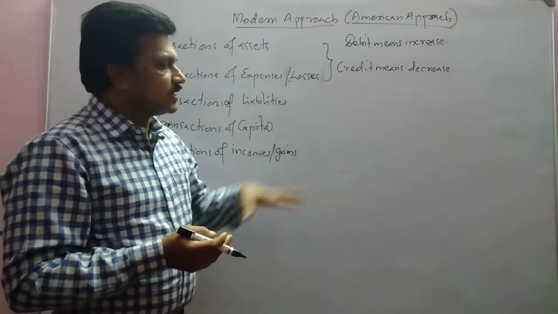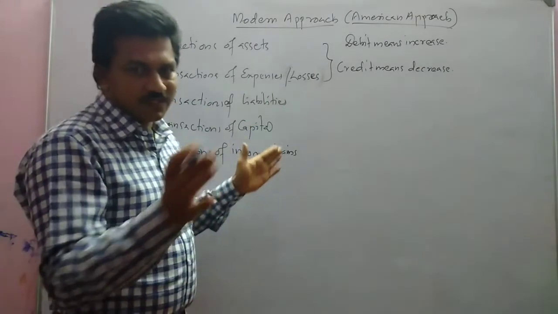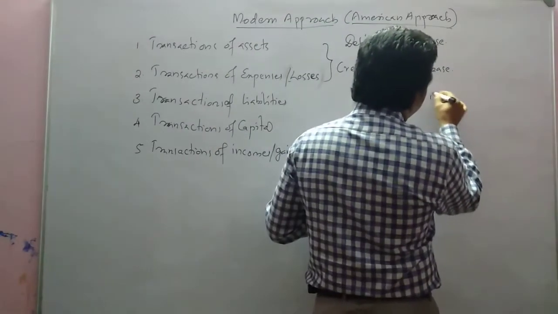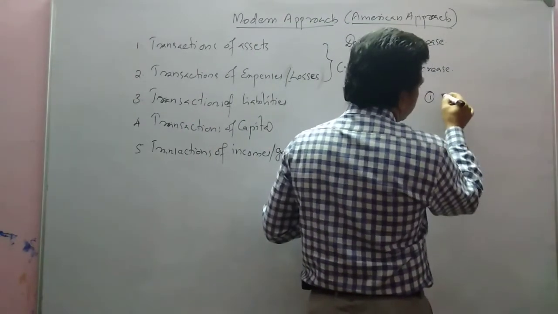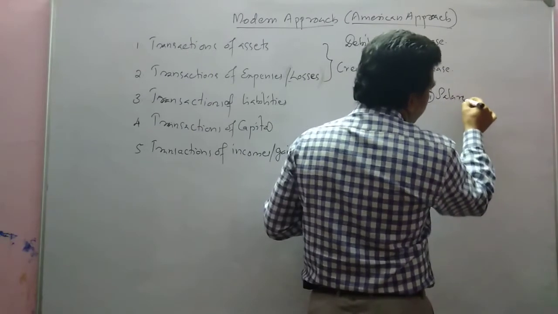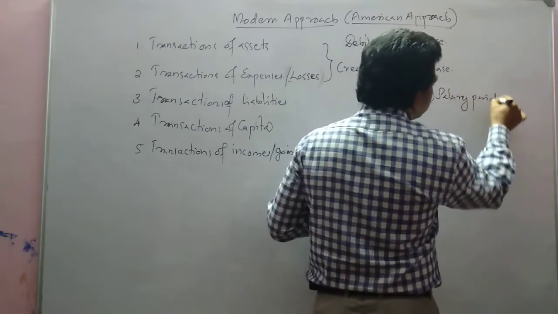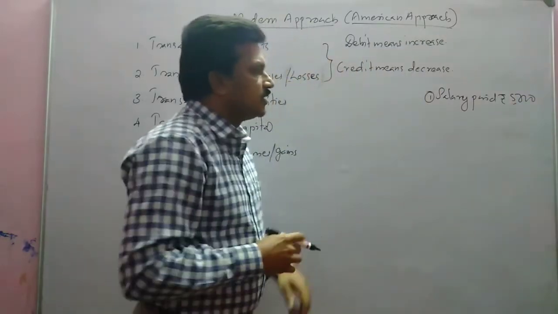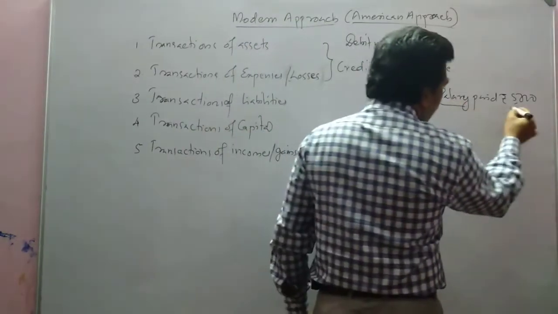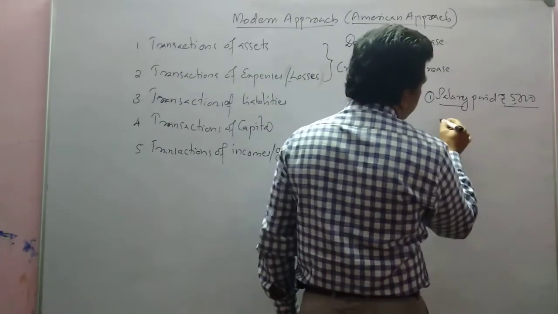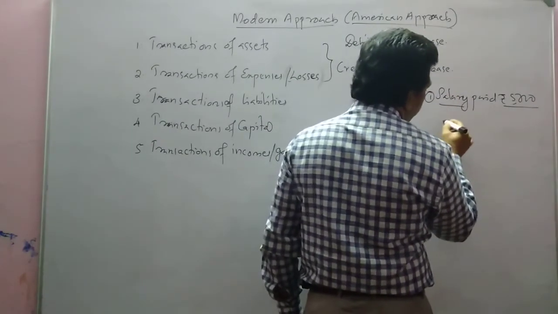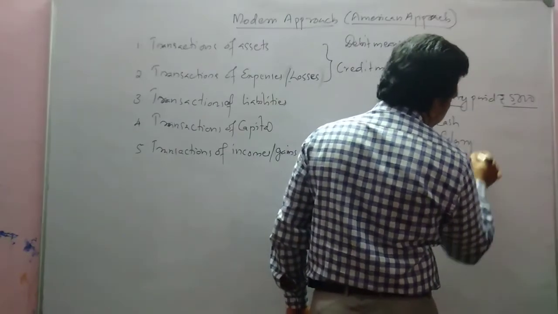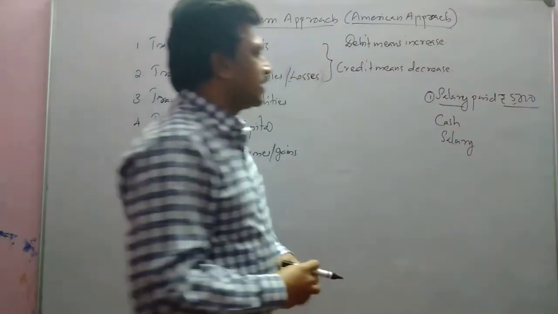Let us see some examples to clear that rule. One transaction we already discussed: salary paid, rupees 5,000. So the elements here are cash and salary.